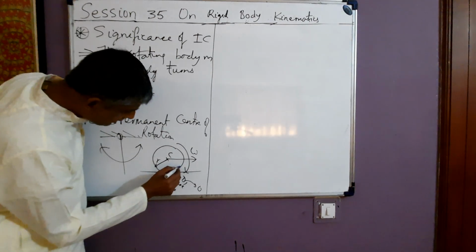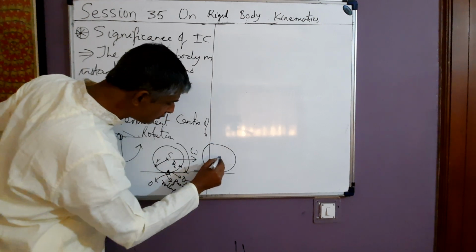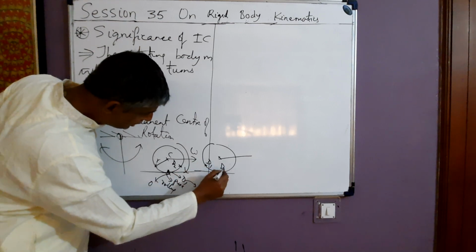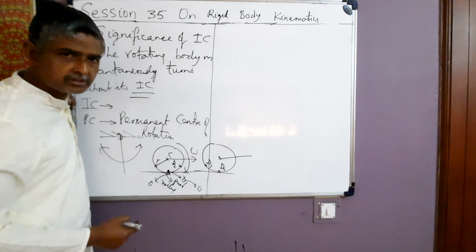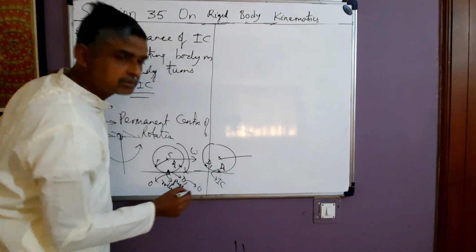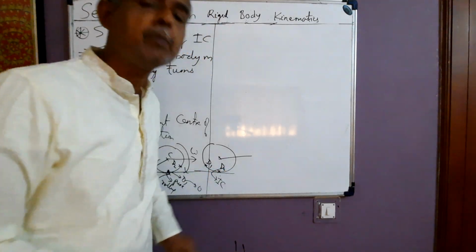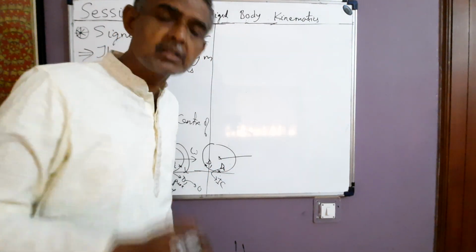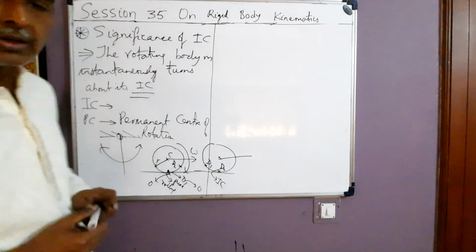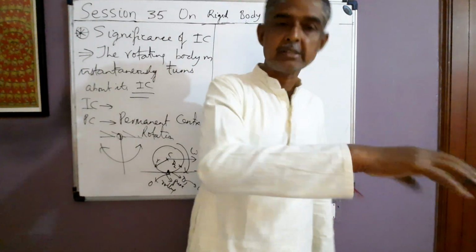Now what happens? Let us take some other point D2. Sometime later, the center moves still ahead, D1 comes here, and point D2 of the drum comes in contact with the surface. So now D2 is at rest with respect to ground. So D2 becomes the IC of the drum with respect to ground. So at different instants of time, different material points of the drum become its IC with respect to ground. So this is the significance of IC, and this is the significance of PC. I have explained fully the significance of IC and the significance of PC.